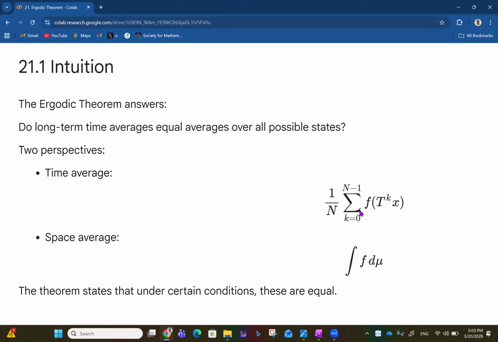You have the time average for a Markov chain: 1 over n, the summation from k equals 0 to n minus 1 of f of T raised to the power k of x. And then you have the space average, the integral of f dμ. The theorem states that under certain conditions, the time average is equal to the space average. That is what the whole ergodic theorem is about: under certain conditions, the time average and space average in a Markov chain are equal.